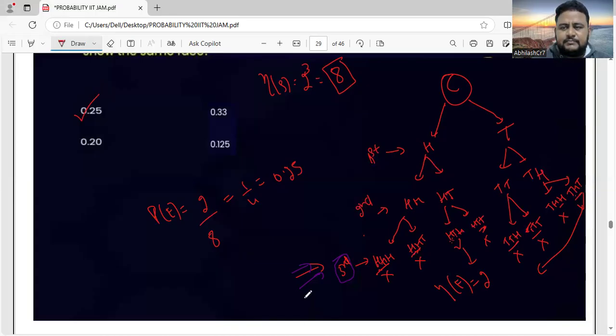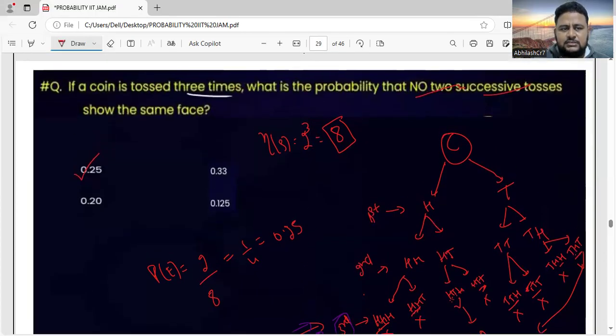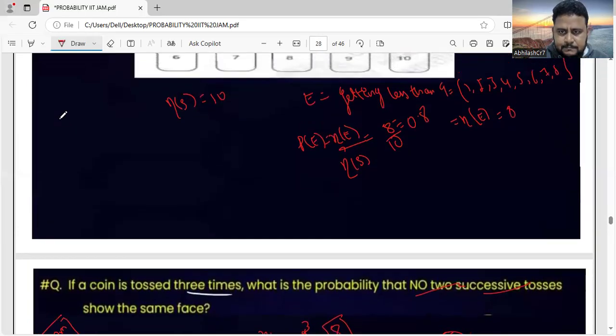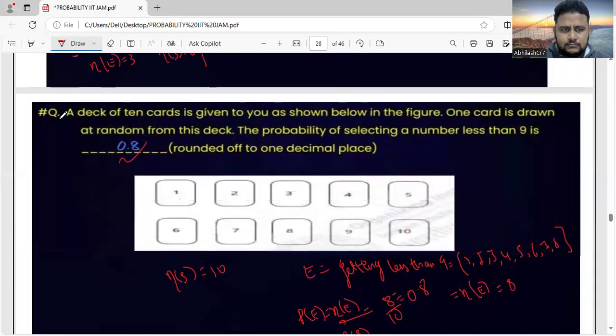This is IIT JAM 2022. Okay, this question is from IIT JAM 2022. This is the 2017 PYQ. Okay, this is PYQ 2017.